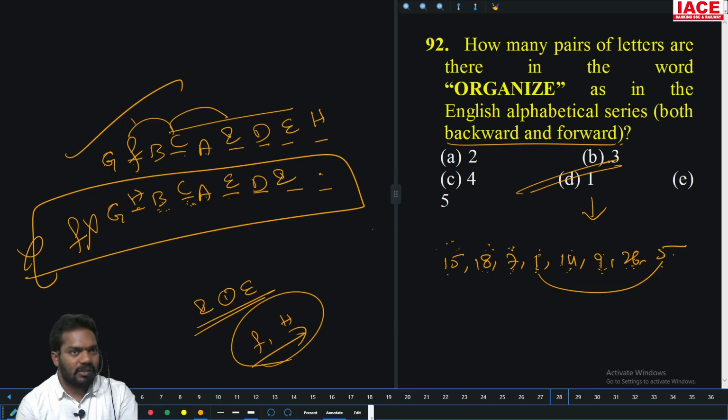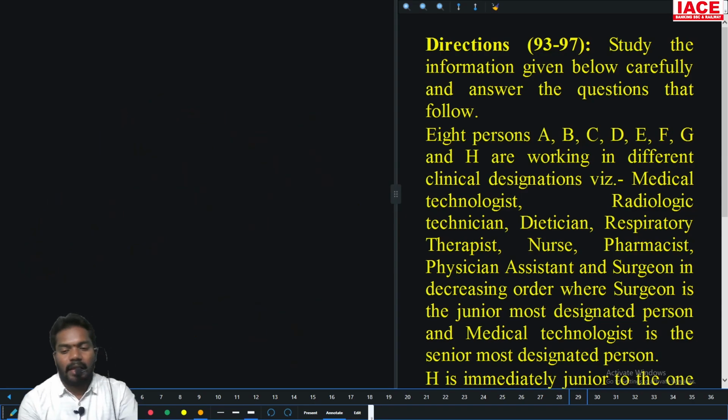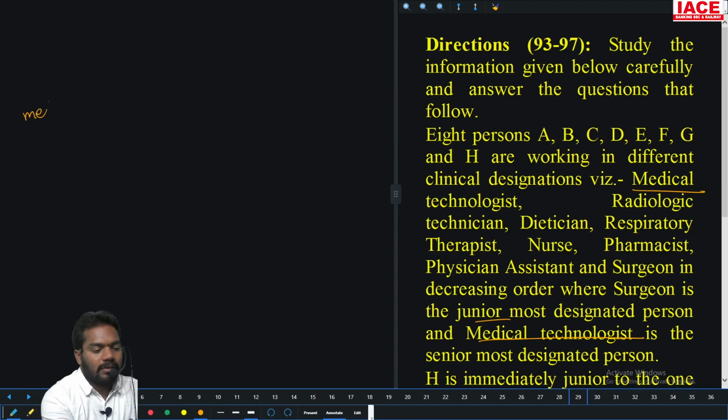Only 1 pair. Option D. For questions 93 to 97, there are 8 persons, A to H, working in different clinical designations: medical technologist, radiology technician, dietitian, respiratory therapist, nurse, pharmacist, physician assistant and surgeon, in decreasing order. The surgeon is the junior most and medical technologist is the senior most.